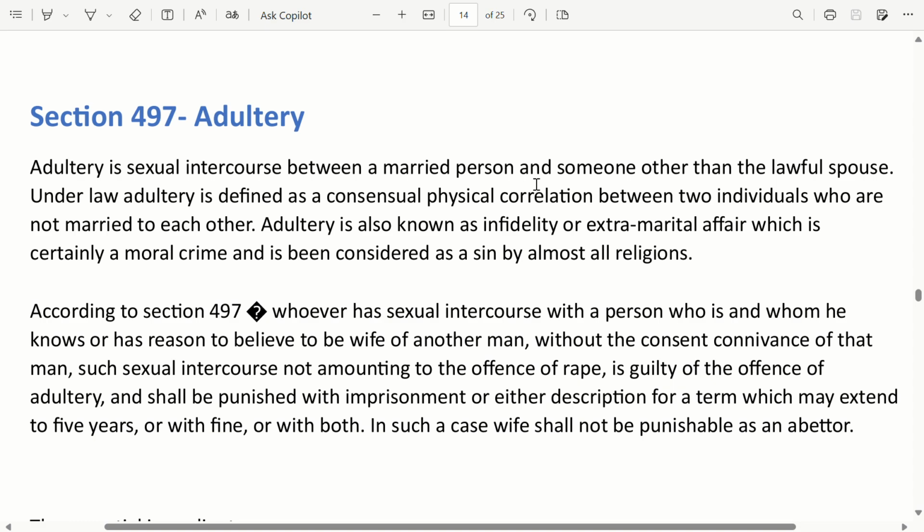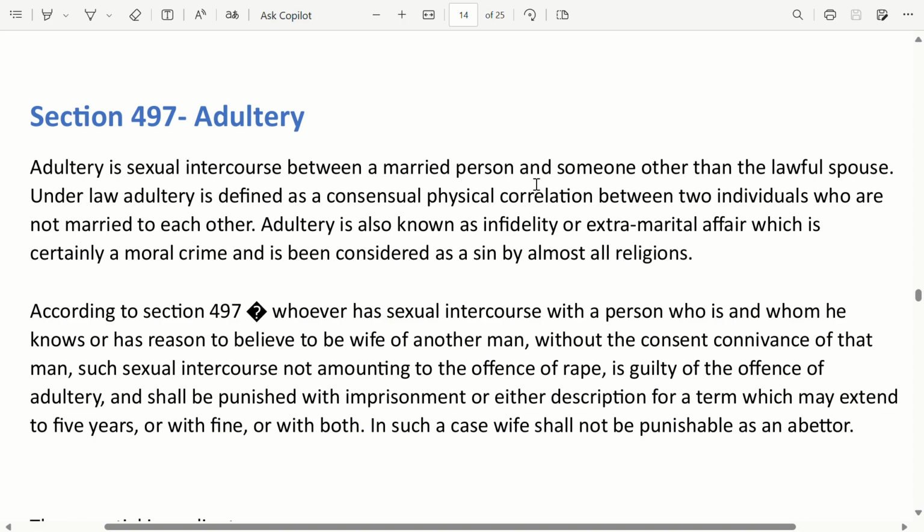Under law, adultery is defined as a consensual physical relationship between two individuals who are not married to each other. Adultery is also known as infidelity or extramarital affair, which is certainly a moral crime and is considered a sin by almost all religions.